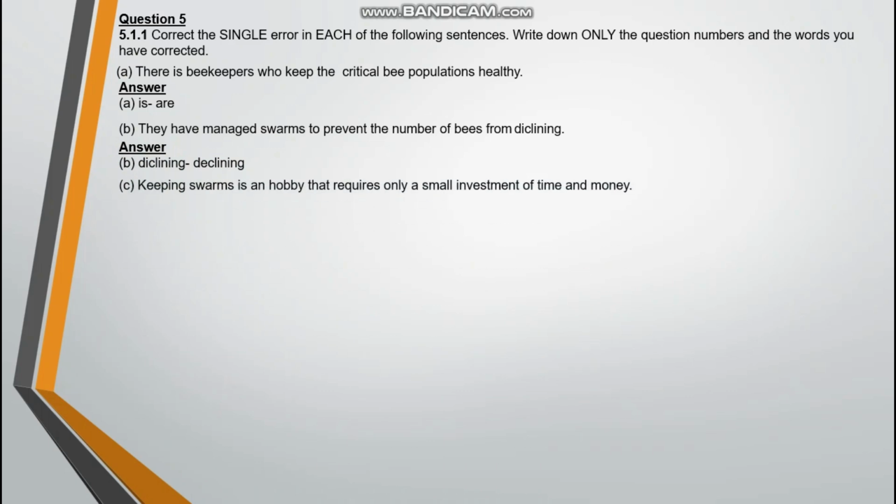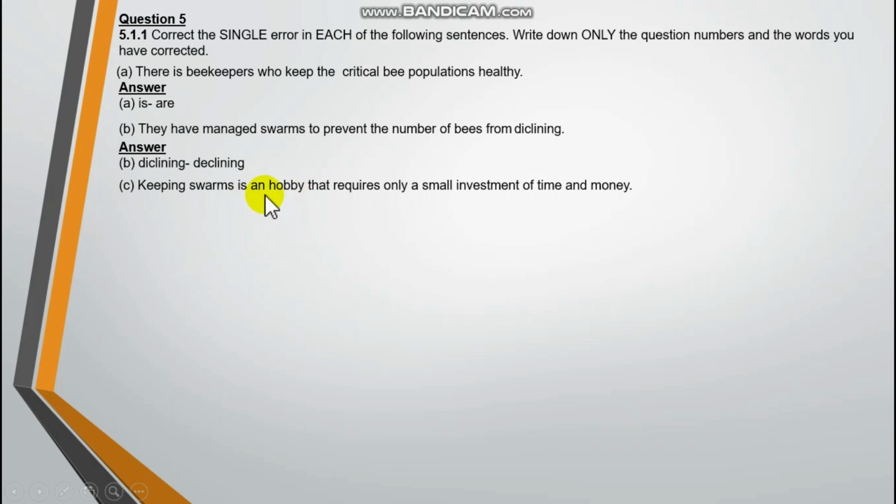C. Keeping swarms is an hobby that requires only a small investment of time and money. So what do you think is an error here? Where do you think the error is? Okay, let me tell you. Here we are dealing with an article. We have an article here, an hobby. This does not sound correct. So here they have used the wrong article.